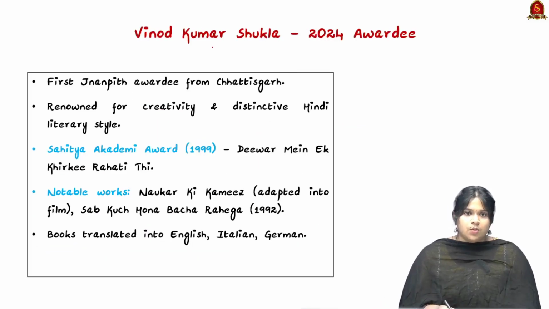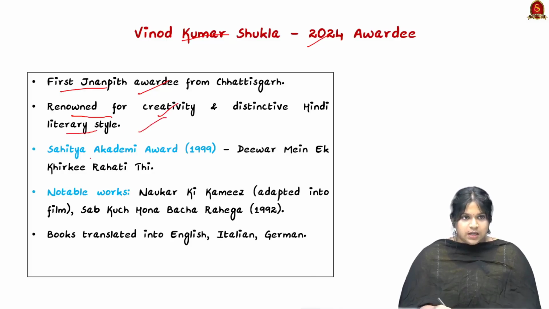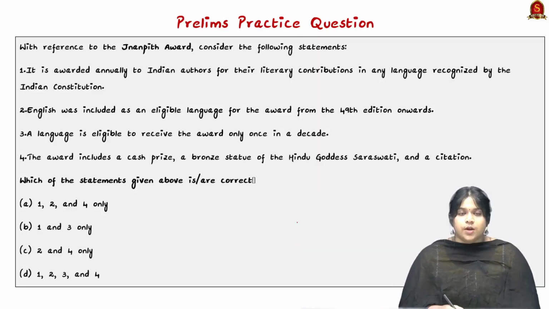Vinod Kumar Shukla, who got the award in 2024, is the first Jnanpith awardee from Chhattisgarh. He is renowned for his creativity and distinctive Hindi literary style. He is also a recipient of the Sahitya Akademi Award in 1999 for his work Deewar Mein Ek Khirki Rahati Thi. His books are translated into English, Italian and German as well. So I hope the article is clear.